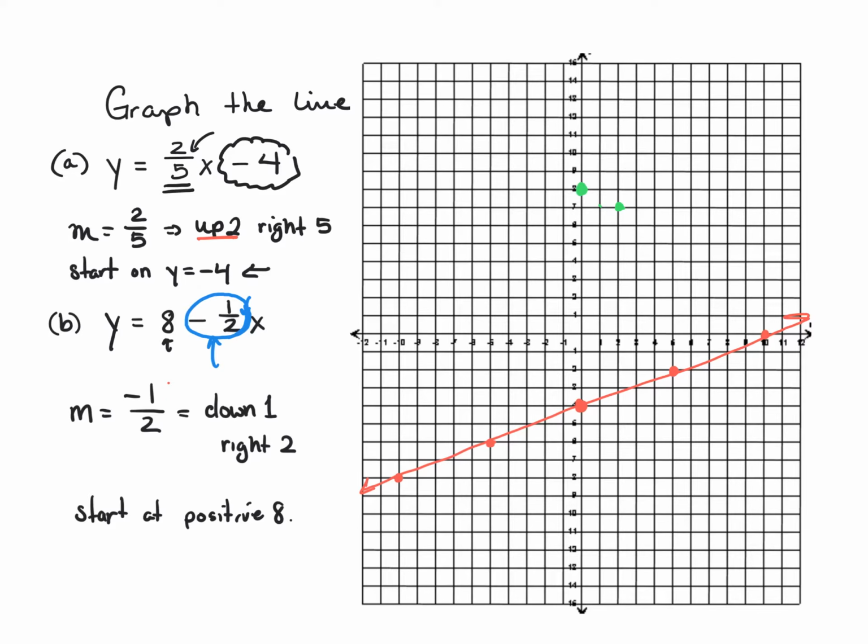Down 1, over 2. Down 1, right 2. If I go the opposite way, notice I have to go up 1, left 2. So if I'm at any point here and I want to move to the left, it would be up 1, left 2. And from these points, what I'll go ahead and do is draw the best straight line that I possibly can. So from there, what you have is another line.